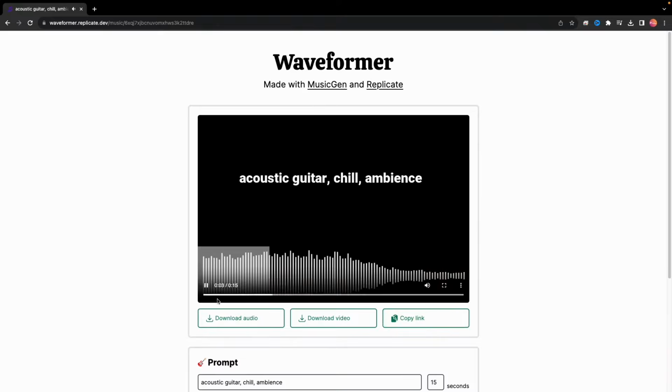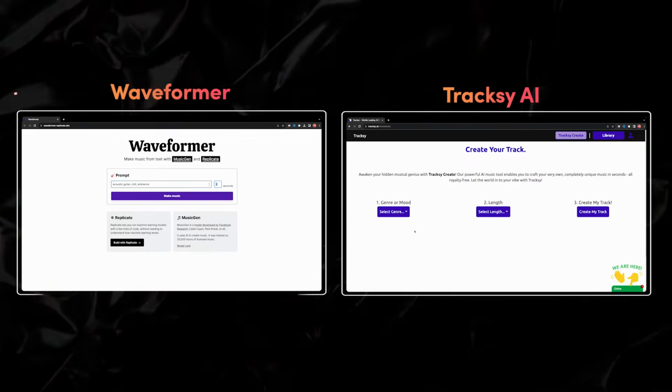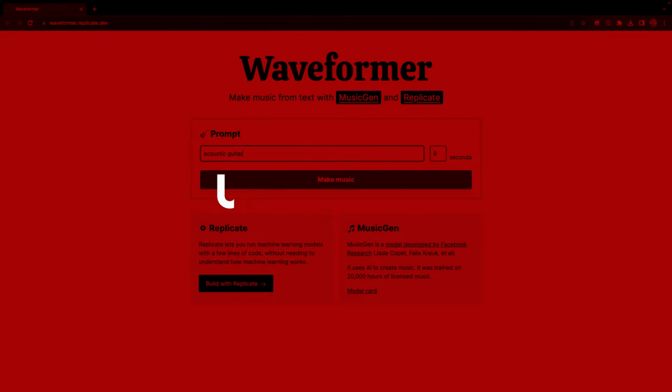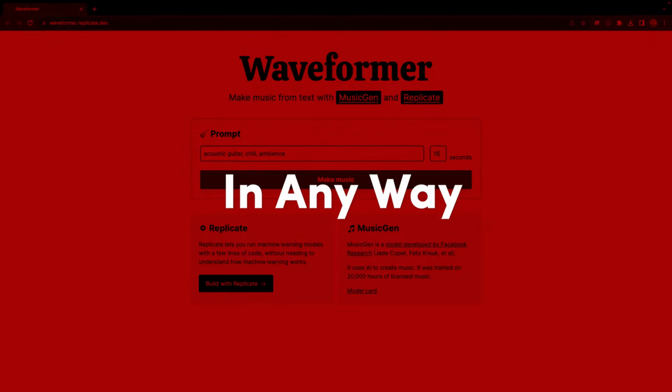It's that simple. If we were to select between these two, Waveformer would win out because it allows us to insert any genre, emotion, instrument, or theme in the prompt box. That is not constrained in any way.